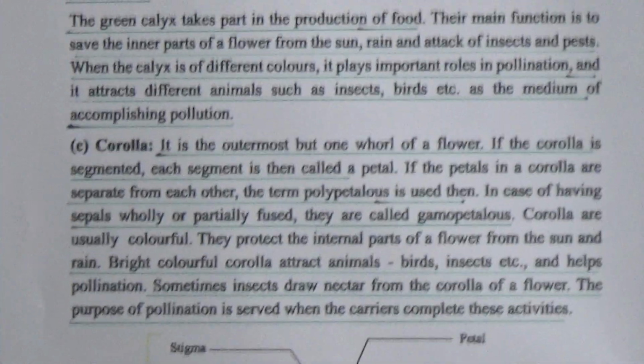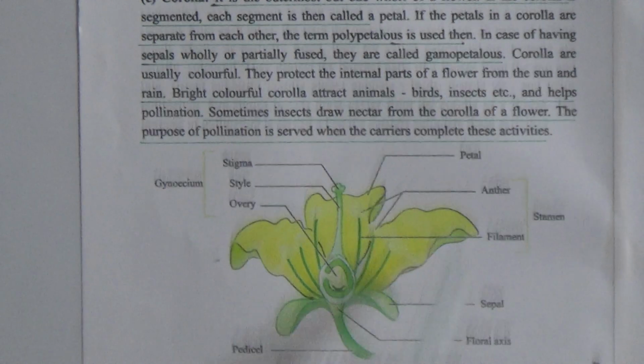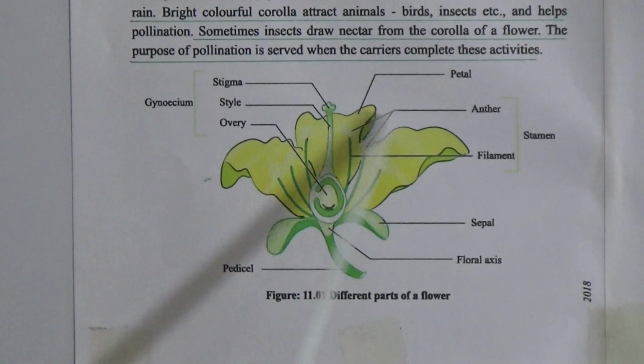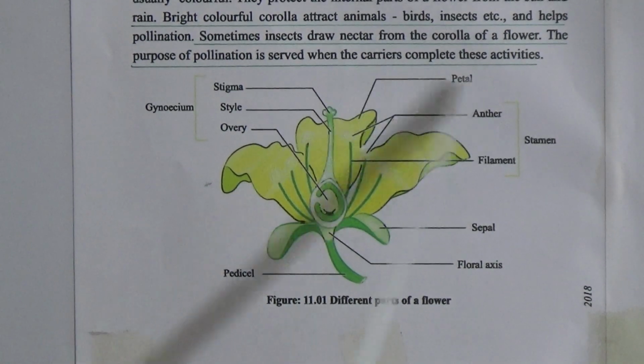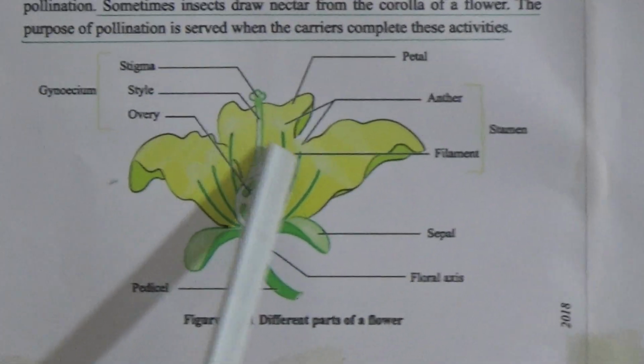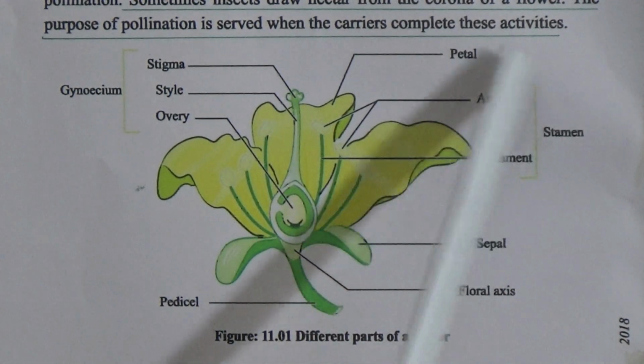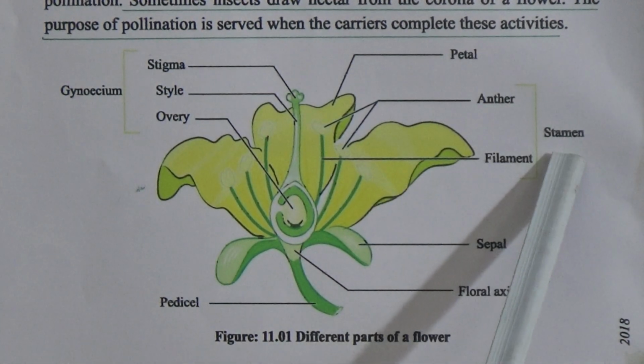Students, look here, this is the figure and it shows the different parts of a flower. This colorful part is the petal, and this is the anther. And here is the filament, and anther and filament together are called the stamen.